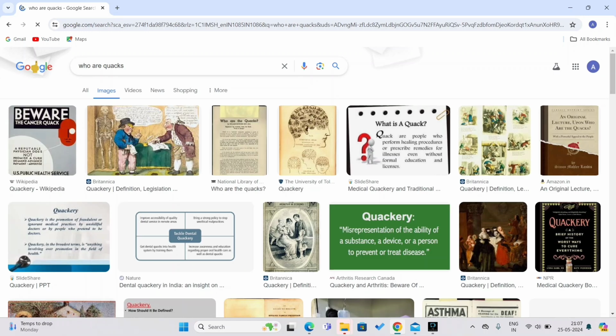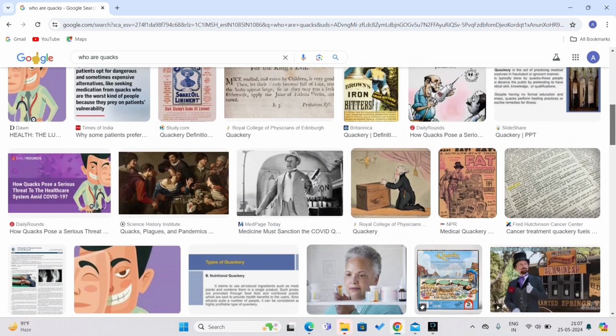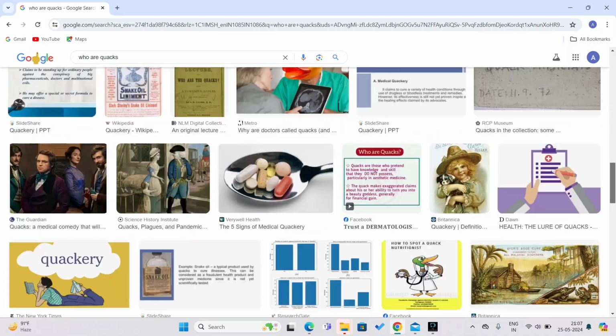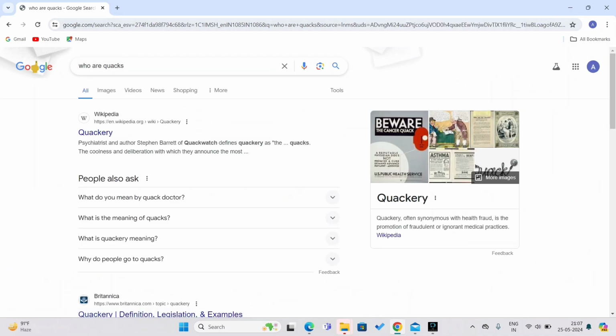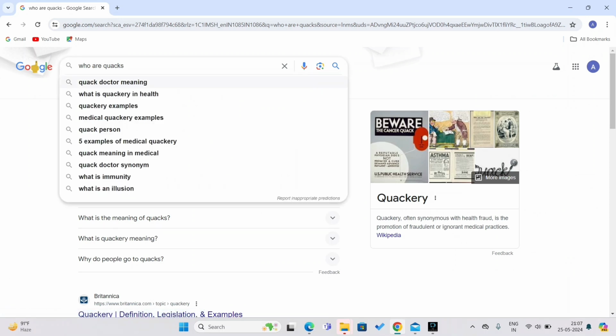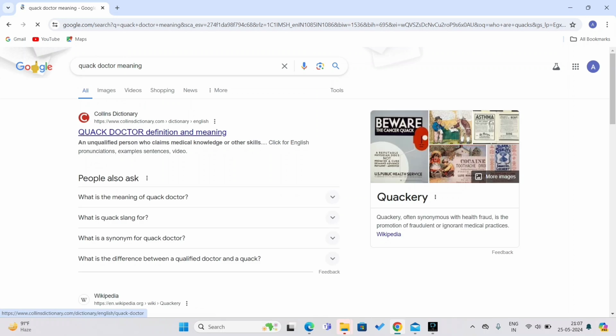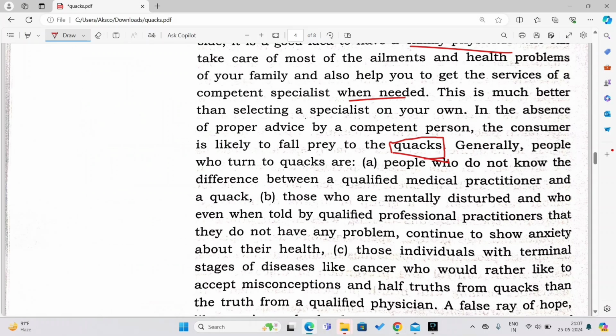So information is not given much here, but you will know who are quacks as I explained to you in detail. Alright, so I will explain to you who are quacks. Quack doctor meaning, see here, unqualified person who claims medical knowledge or skill. So who are quacks? Quacks are the people who are pretending to be doctors by themselves, but they are not doctors actually. So let us see, I will explain.